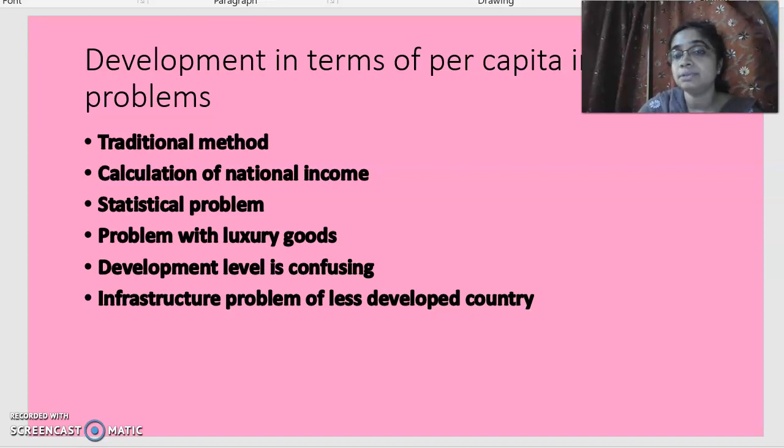But it may be possible that the country's per capita income is low, while the country has a lot of natural resources. So in that case, per capita income is not at all an indicator of the development of that economy. So these are the problems of considering per capita income as an indicator of development. Basically, per capita income is an indicator of growth. Growth is a part of development.